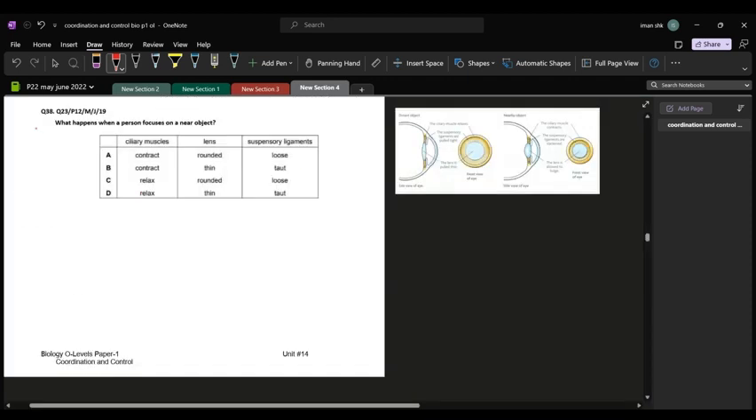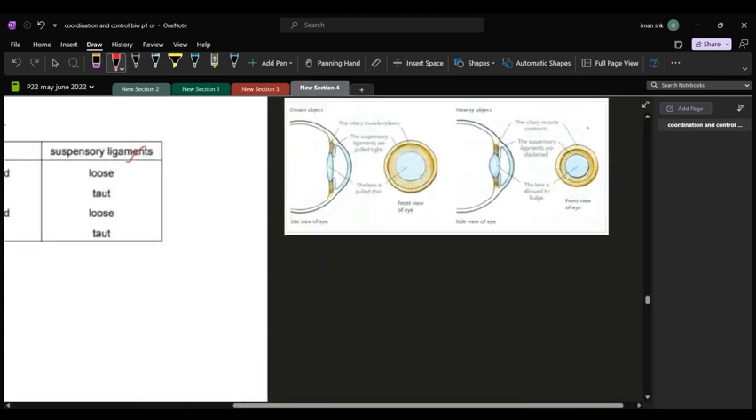Question number 38. What happens when a person focuses on a near object? This is again a question about the accommodation reflex, and we have solved lots of questions like this in our previous videos. We need to talk about the ciliary muscles, the lens, and the suspensory ligaments. So let's zoom into the picture to really know what's happening in our eye.